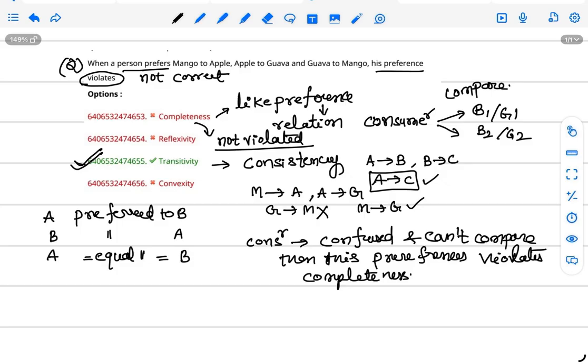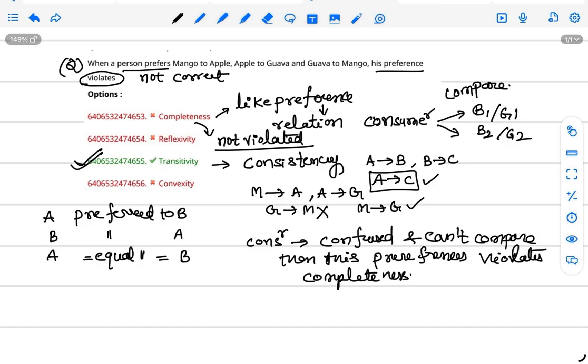So what is meant by completeness? Completeness means a consumer can compare the two goods, and A is preferred to B, B is preferred to A, or both are equal. For example, soap 1 is preferred to soap 2, soap 2 is preferred to soap 1, or both are equally preferred.